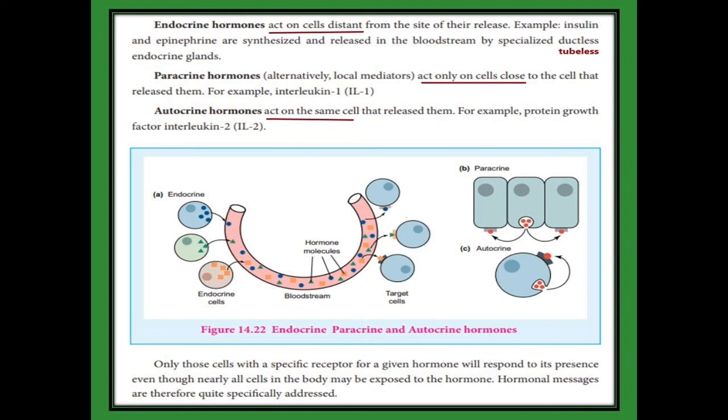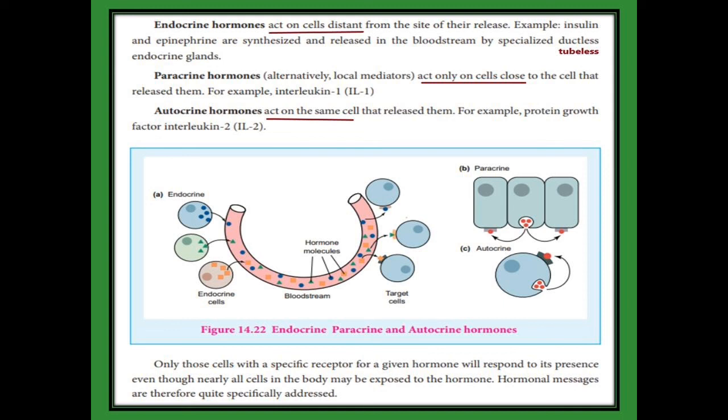Next, paracrine hormones act on cells close together. See the second structure, paracrine: the target cell is nearby, so they easily give the signals to the target cell. For example, for paracrine hormones, interleukin 1. Autocrine hormones act on the same cell.